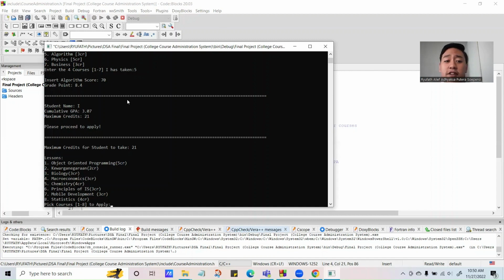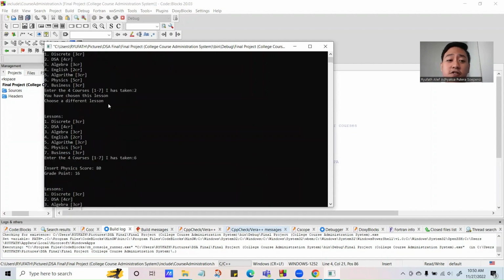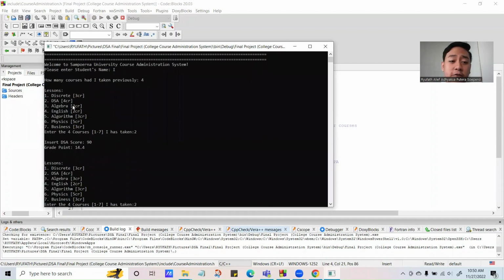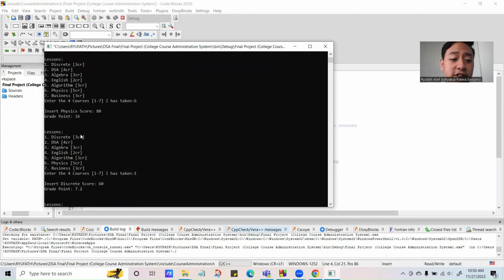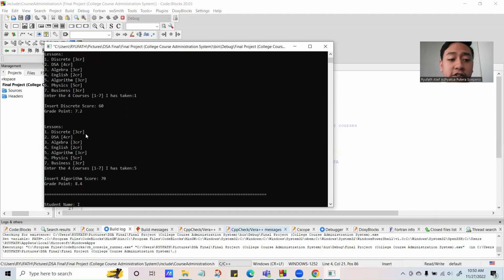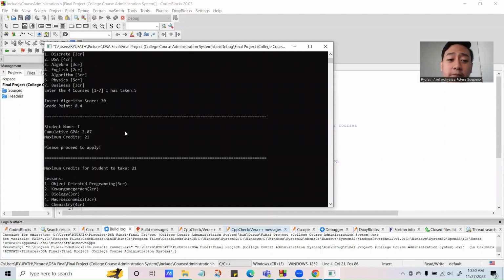Now, to calculate the cumulative GPA, we will total the grade points for each course divided by the total credits for each course. In this case, we got the essay 4 credits, and physics is 5 credits, 9 credits, and then discrete mathematics 9 plus 3 is 12 credits, and algorithm is 12 plus 3 equals 15 credits. Therefore, the total grade point divided by 15 credits in total, we will get the cumulative GPA. And nonetheless, the cumulative GPA is calculated through a stack data structure or stack format.